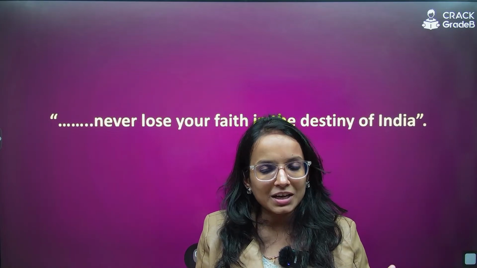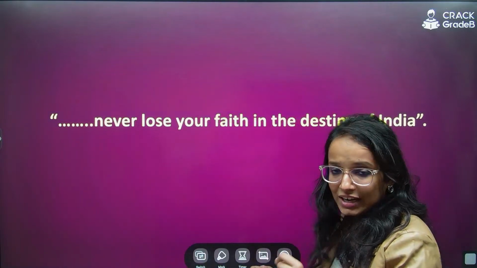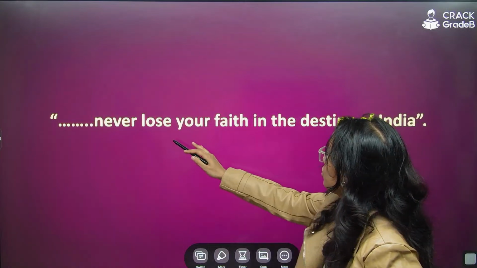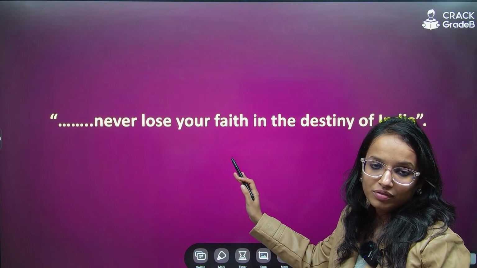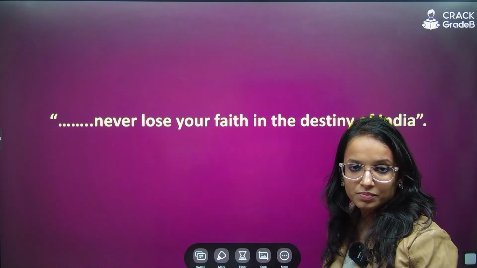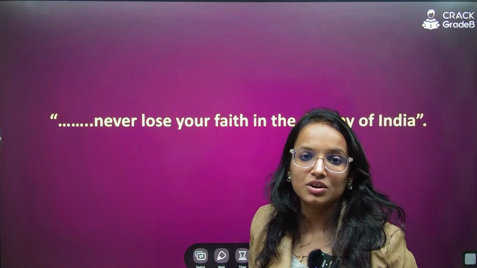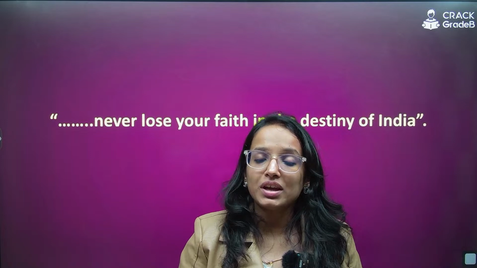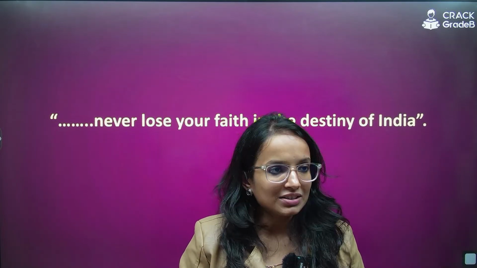And then the governor has ended the statement with this quote: Never lose your faith in the destiny of India. This is of Netaji Subhash Chandra Bose, right? Never lose your faith in the destiny of India. So this is the thing. They are very hopeful for India's bright future, bright destiny.